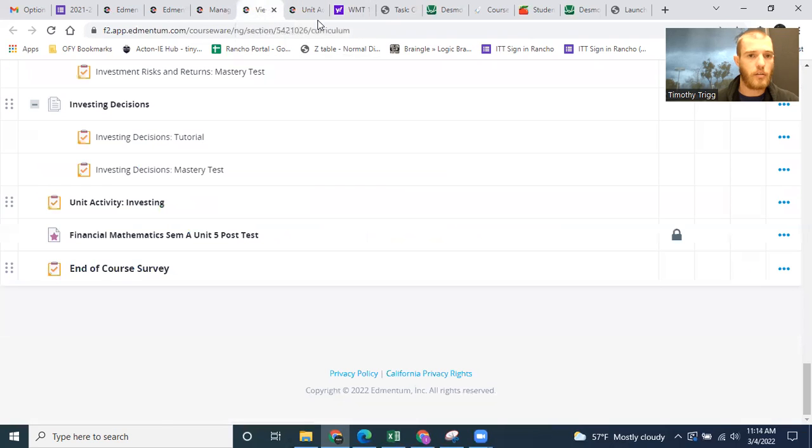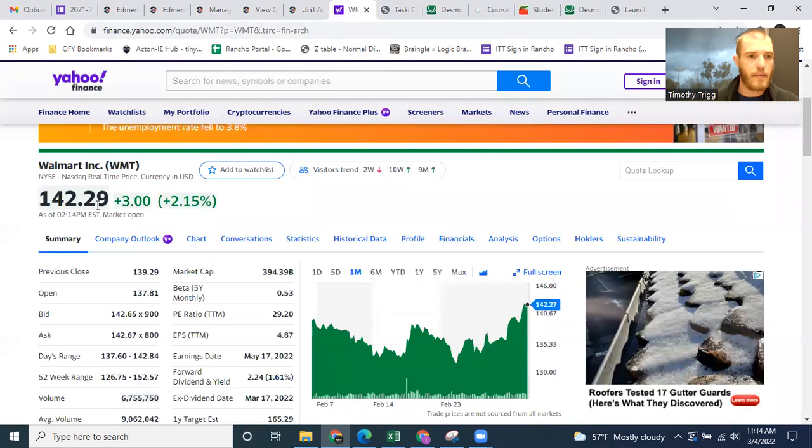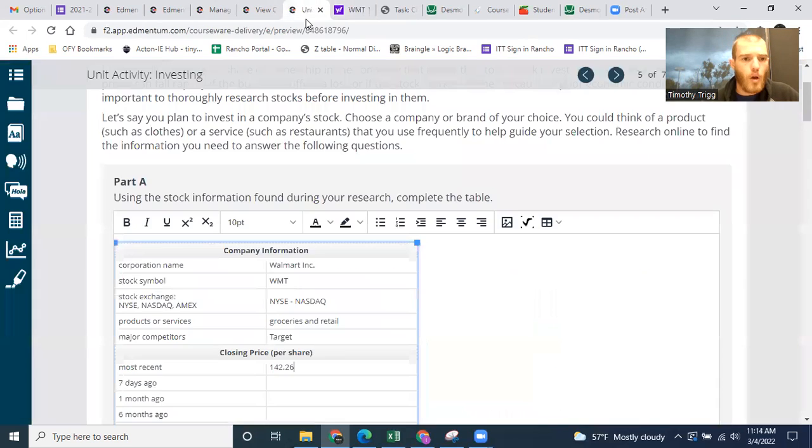What's nice, looks like Walmart's having a very good day today. It's up 2.15%. That's quite a bit for a stock to raise in one day. It's not an absurd amount. Stocks can go up a huge amount in one day or down an even bigger amount in one day. But a 2% increase in a single day is generally pretty good, especially for a company that's as old and established as Walmart.